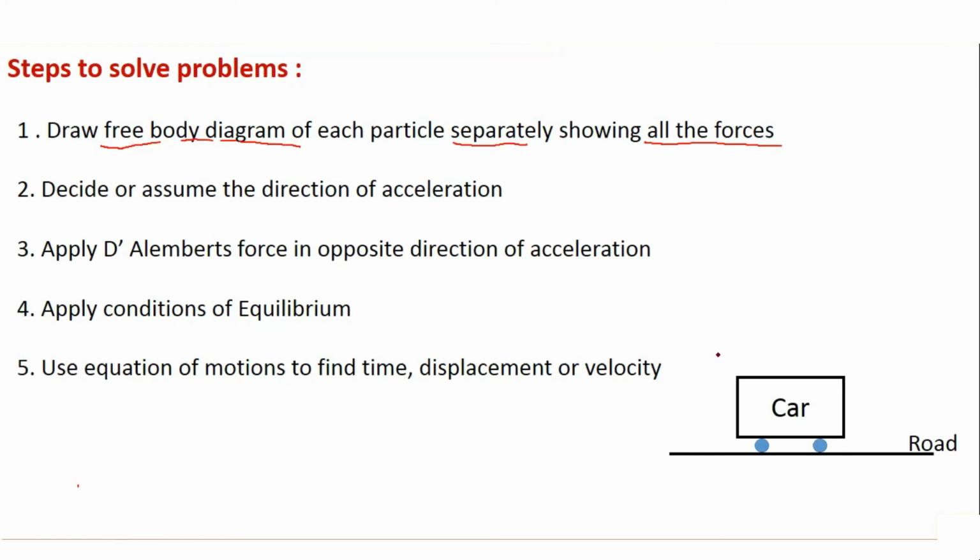So now here you can see there is only one particle, which is a car. So there I have to draw a free body diagram of only one particle. I will consider here a car, let us say of mass m, moving on the road. Then it is mentioned that we need to show all the forces. Now, what are these all forces? Let us go one by one.